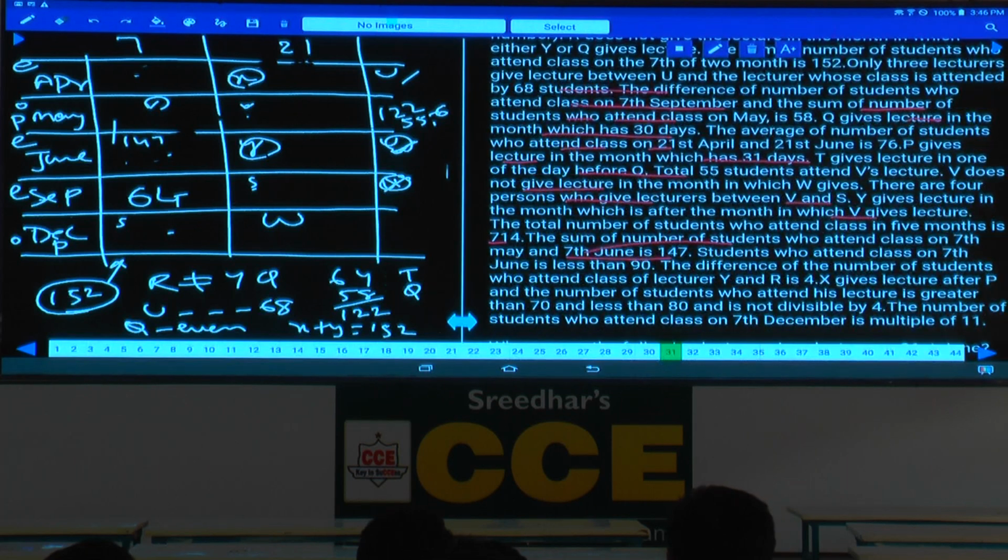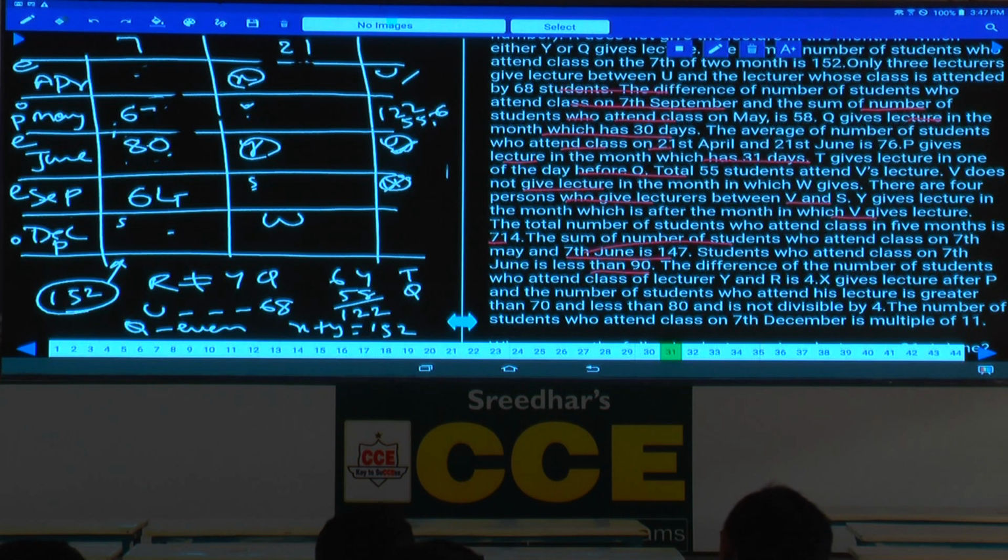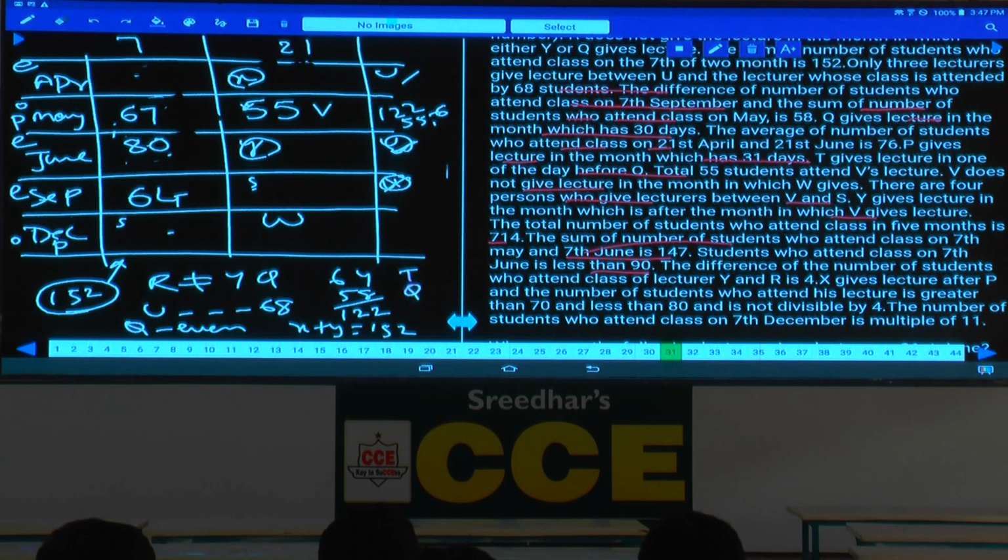Now we need to find out the number. On 7th, 147, isn't it? Students who attend class on 7th June is less than 90. Hence it cannot be 92. As it cannot be 92, the other possibility is 80. If it is 80, this will be 67. Are you following or not? If this is 67, this will be 55. If this is 55, that is none other than V.